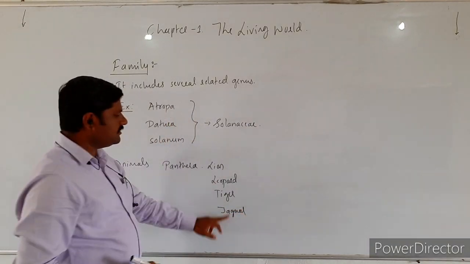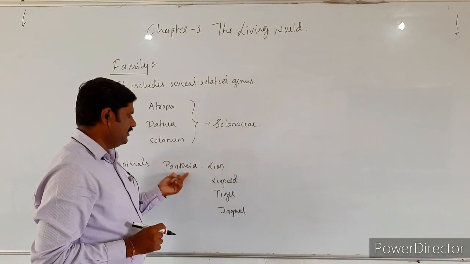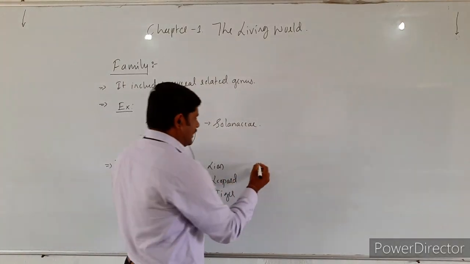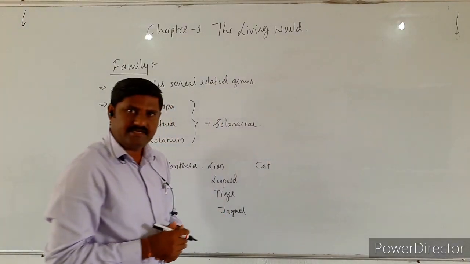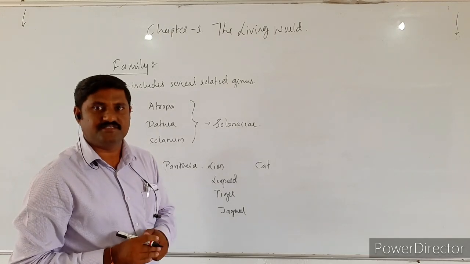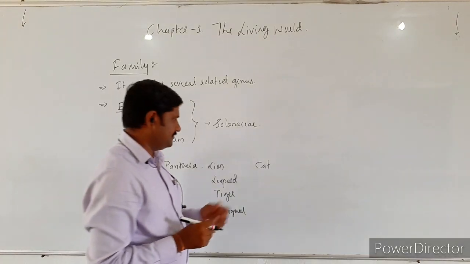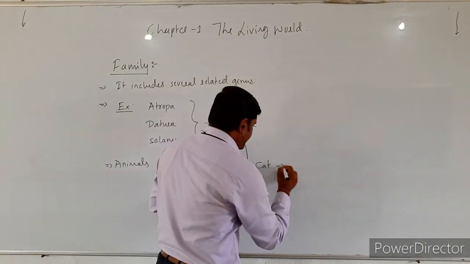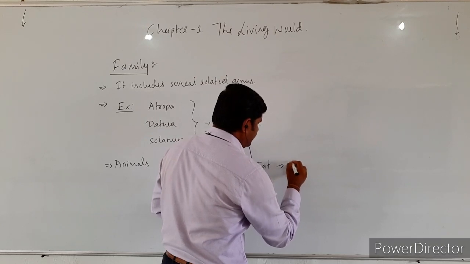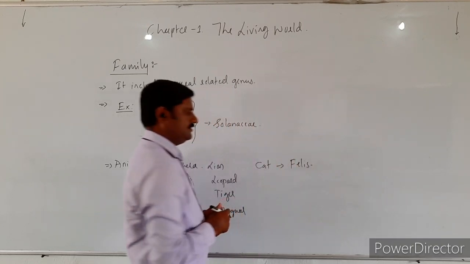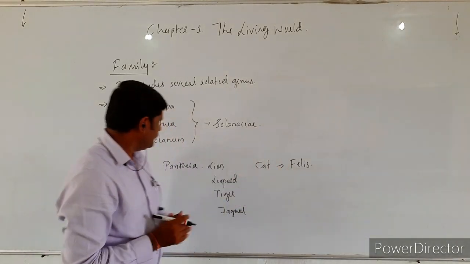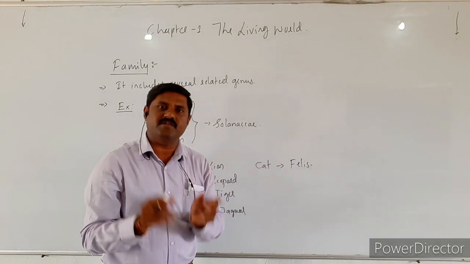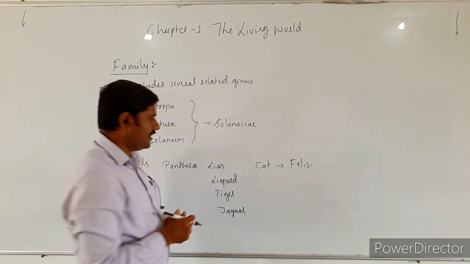Jaguar. So these are the animals which are coming under genus Panthera. In the same way, cat is there. Its genus is Felis. Felis domesticus is the scientific name of cat, and this comes under one genus, that is Felis. See here, this Felis and Panthera. These two are the genera which are kept in one family, that is Felidae, right?